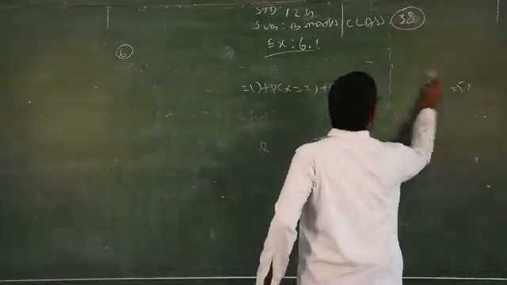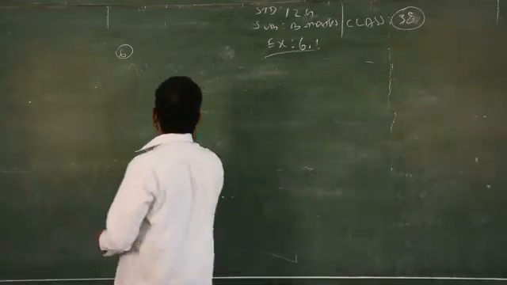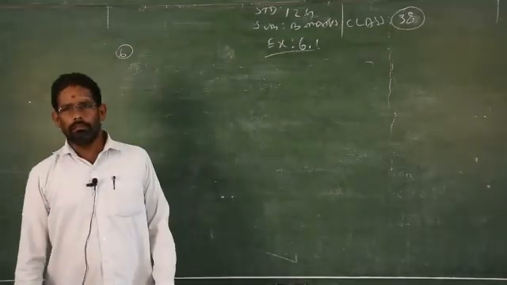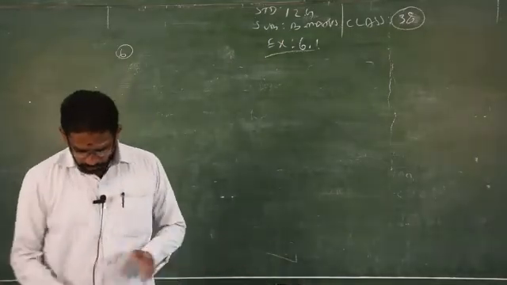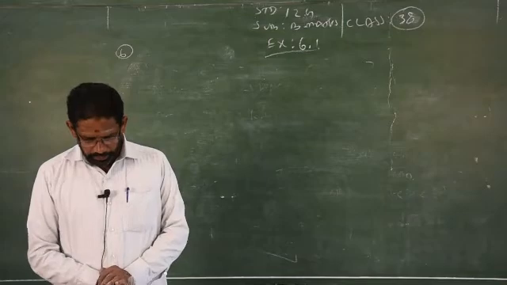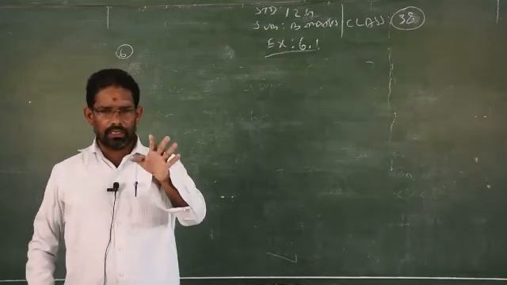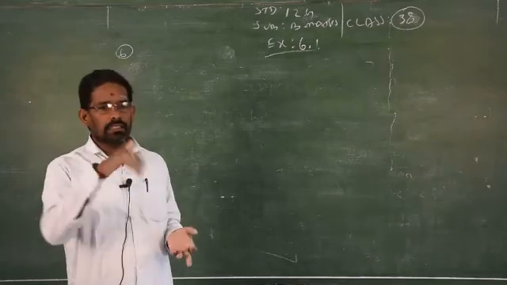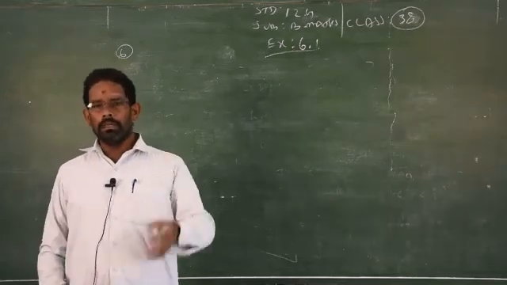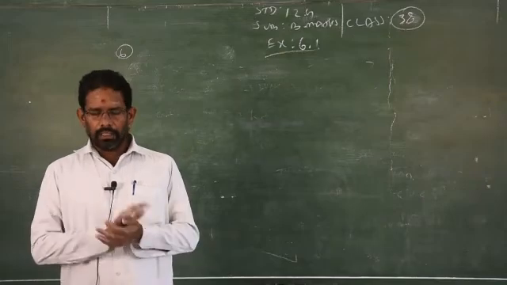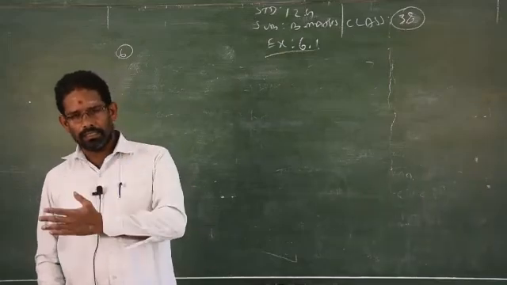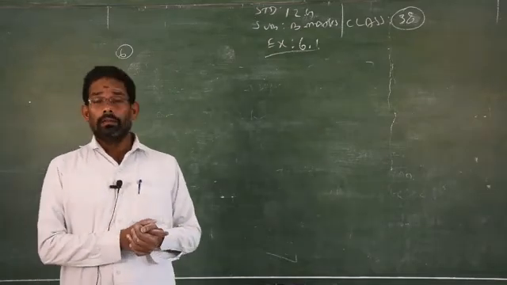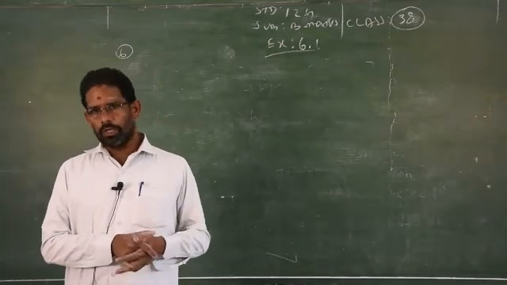Very simple, it will take time. The answer is very simple, but you have to work it out in writing. Please be careful of using the signs and multiplications. If you make any mistake, because probability is mainly less than 1, you will get decimal numbers and fractional numbers. Be careful of adding, subtracting or multiplying decimal and fractional numbers very carefully. Clear? Otherwise you will get a wrong answer.